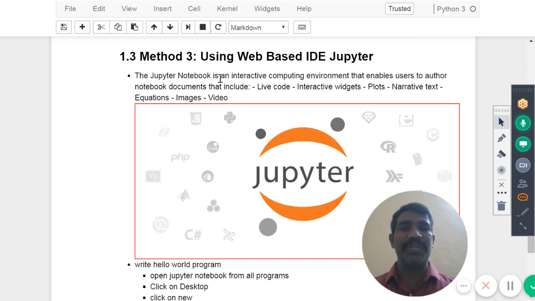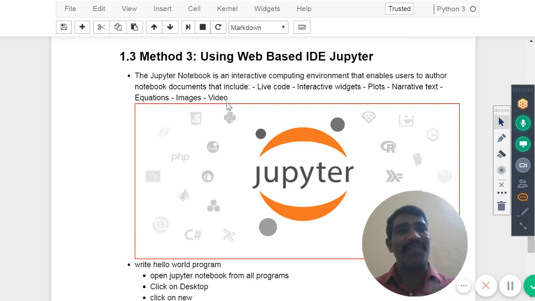The Jupyter Notebook is an interactive computing environment that enables users to author notebook documents that include, number 1, what is this? Live code. Python code you can write. Interactive widgets, plots, narrative text, equations, images, videos, what else not. Everything you can keep. In Spyder, you are only able to write the code. If I want to keep my photo on the Spyder window, I am not able to keep it.